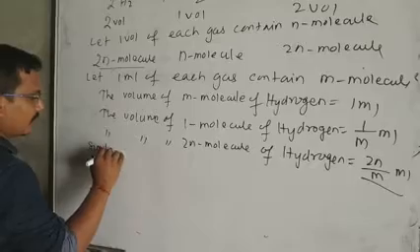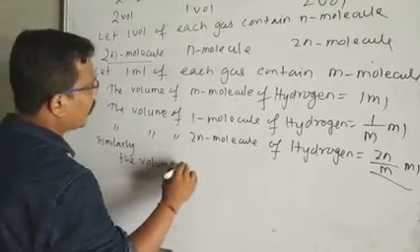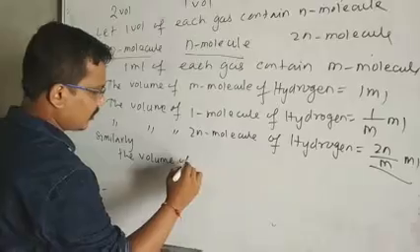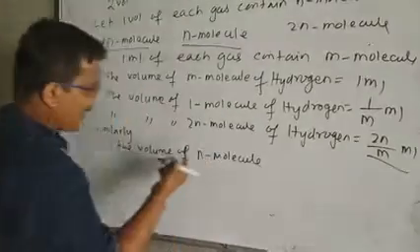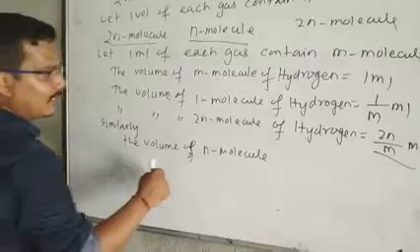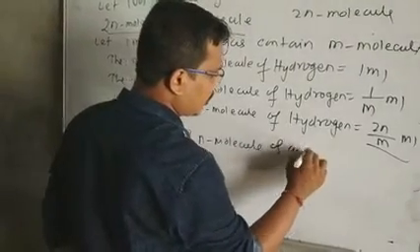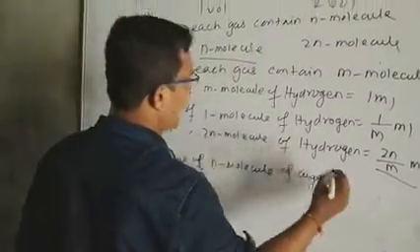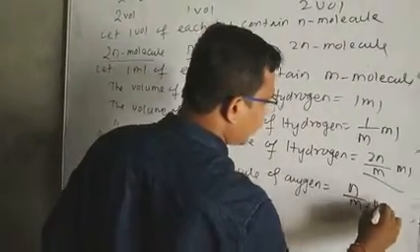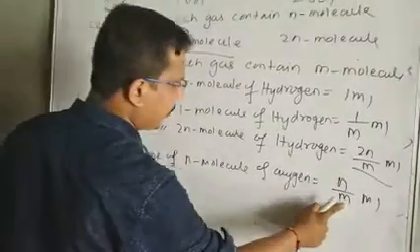Similarly, we can find the volume of n molecules of oxygen. We can write this step directly: the volume of n molecules of oxygen is n/m ml, since the number of molecules is n, divided by m.